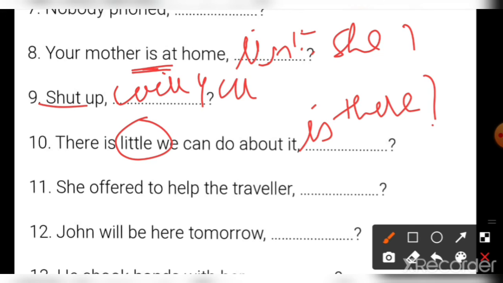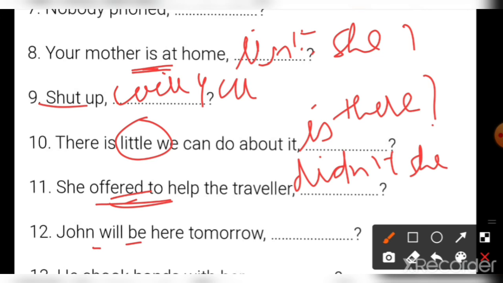Is there? Then 11 number, she offered to help the traveler. Offered is given. Positive sentence is given. So we will write didn't she. Second form is given, so it is past tense. Didn't she? 12 number, John will be here tomorrow. Will be. What is the negative of will be?